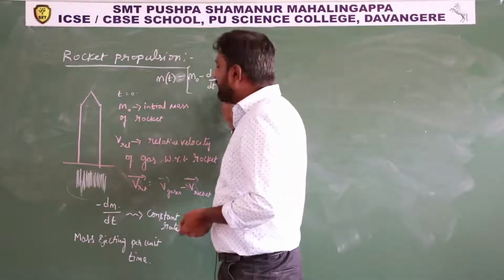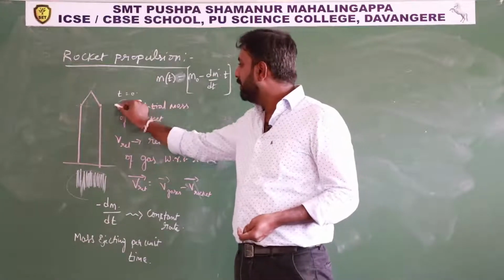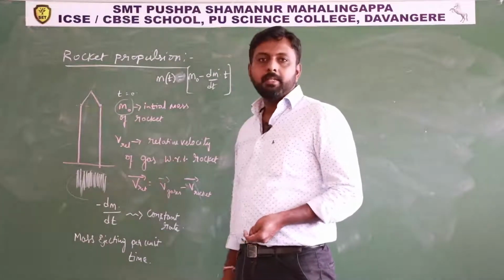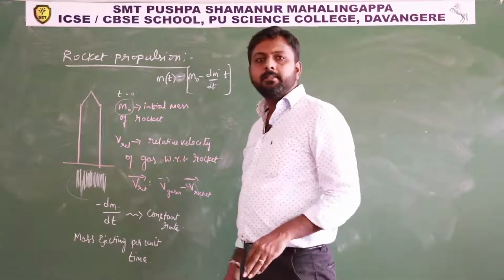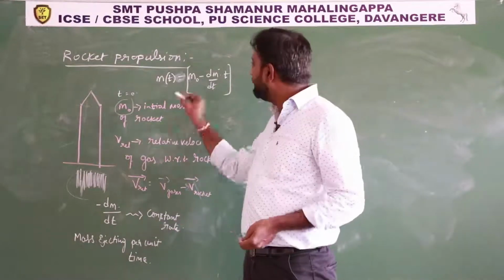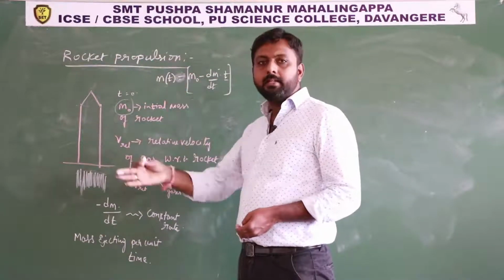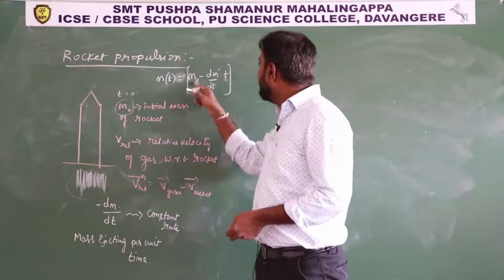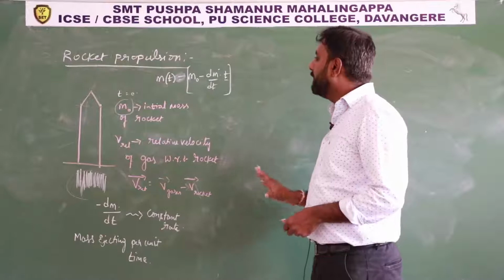Initially at time t equal to 0, the initial mass of the system is m naught. Then fuel is burning, the mass is decreasing, and at this instant t, the mass in the rocket is m naught minus dm by dt into t. This is the mass.